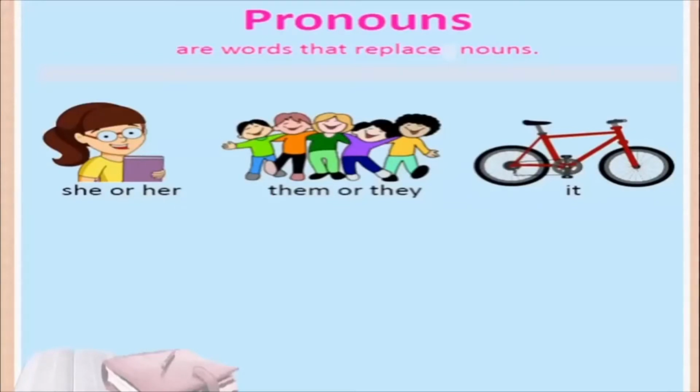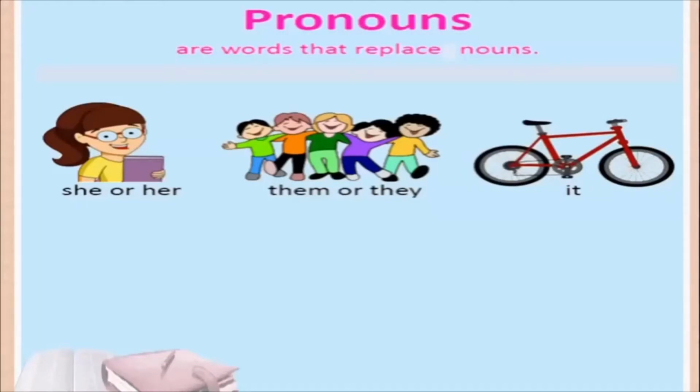For example, see the first kind of pronoun here. It is a picture of a girl. So when we are talking about a girl, you use the pronoun she, or you could use the pronoun her, depending on how the sentence is. When you're talking about a number of people, a group of people, you say them or you say they.